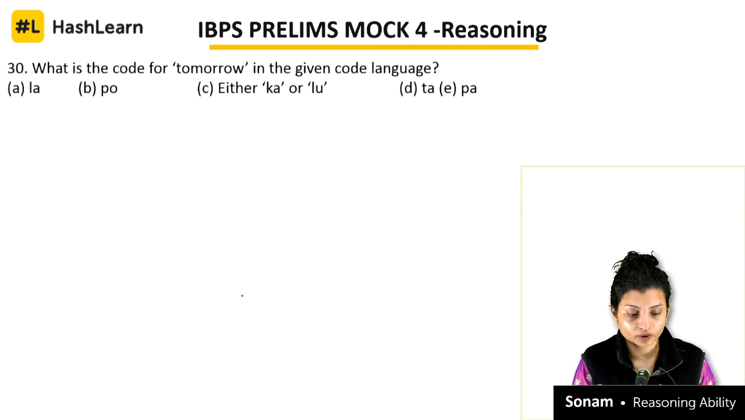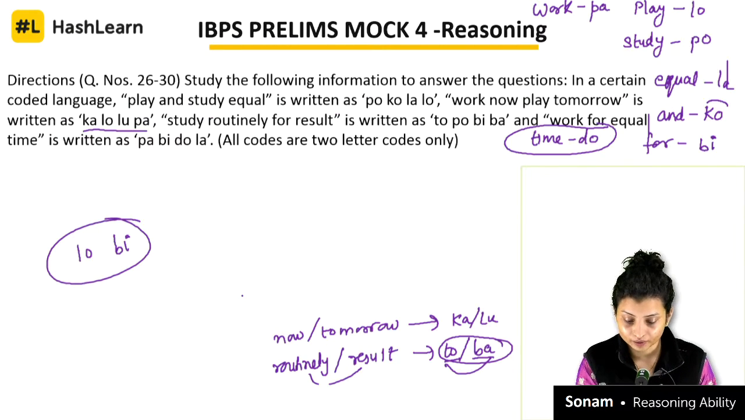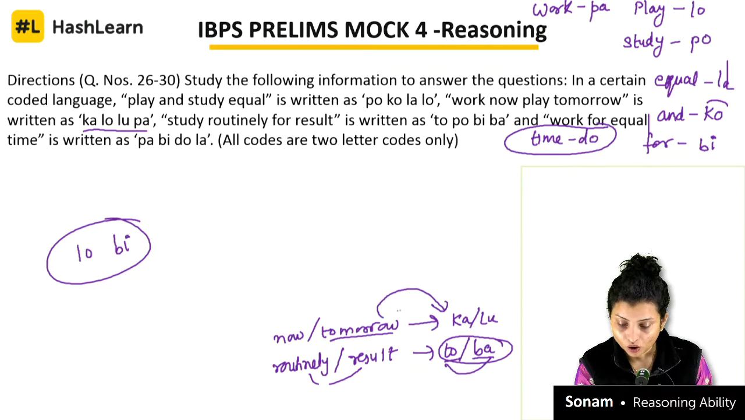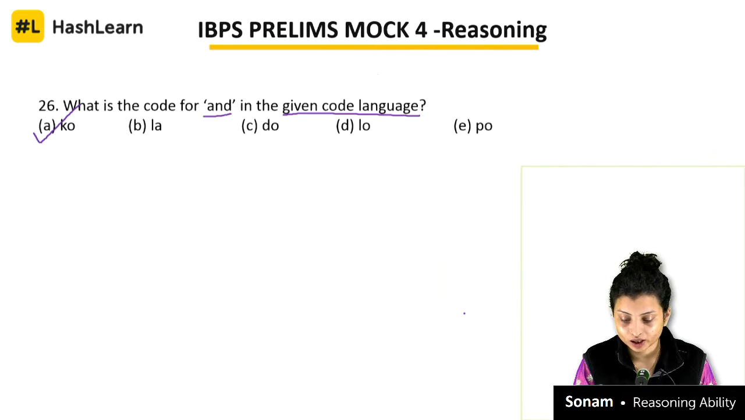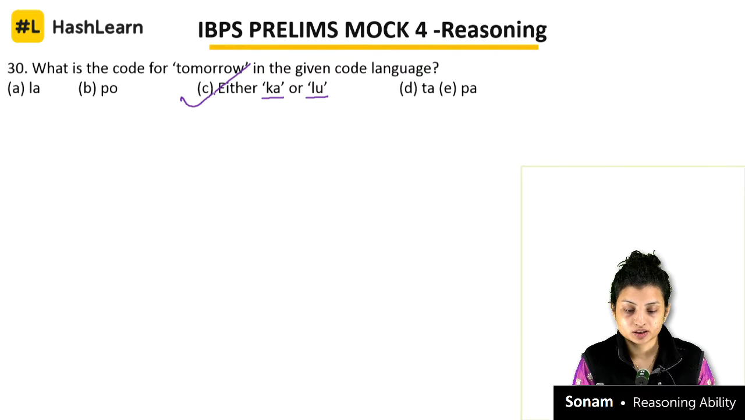Okay, last question. What is the code for tomorrow in the given code language? Tomorrow can be KA or LU. Okay, so you don't know which one it is. So it can be KA or LU. So your answer is either KA or LU.